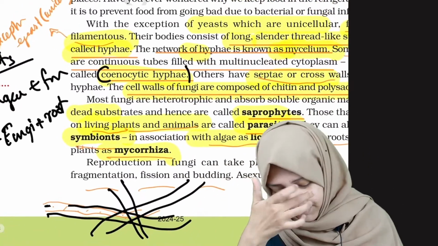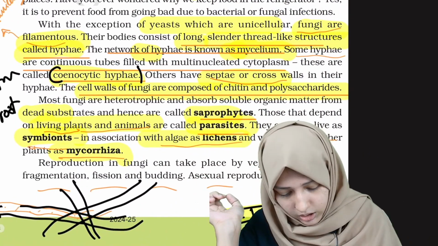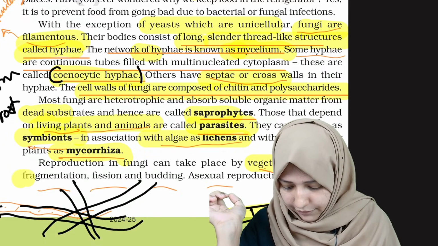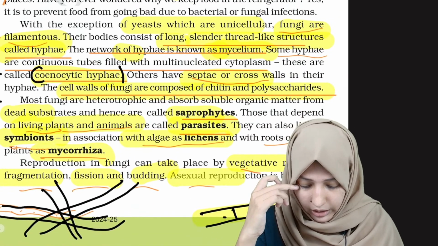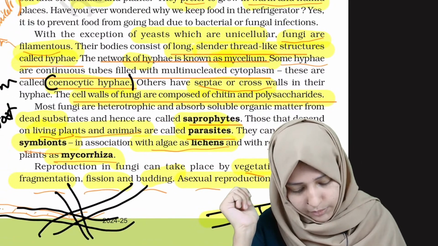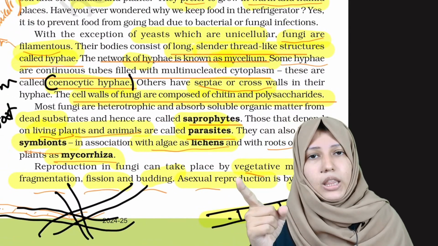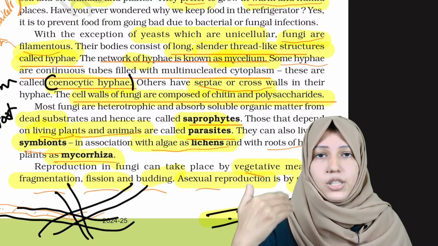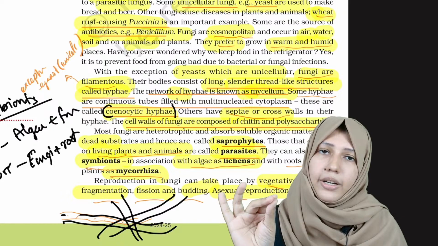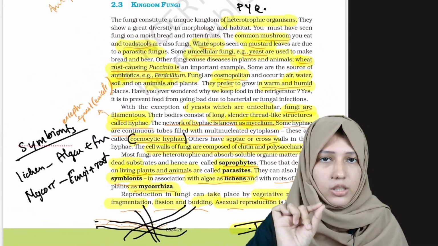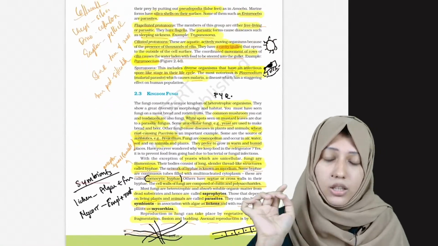Okay, reproduction in fungi can take place by the vegetative method. Vegetative means fragmentation, fission and budding. There are no spores in the vegetative method, but in asexual reproduction there are spores. In sexual reproduction, again there are spores.